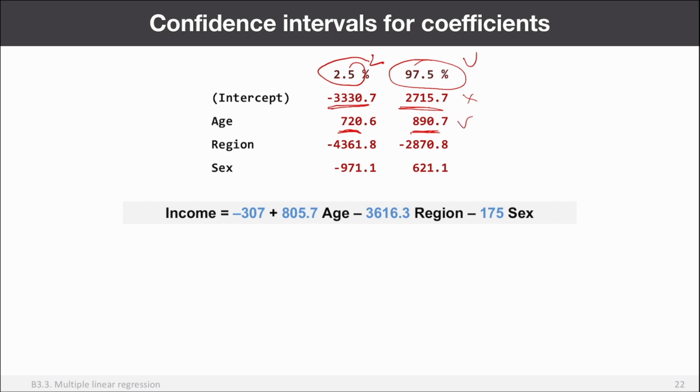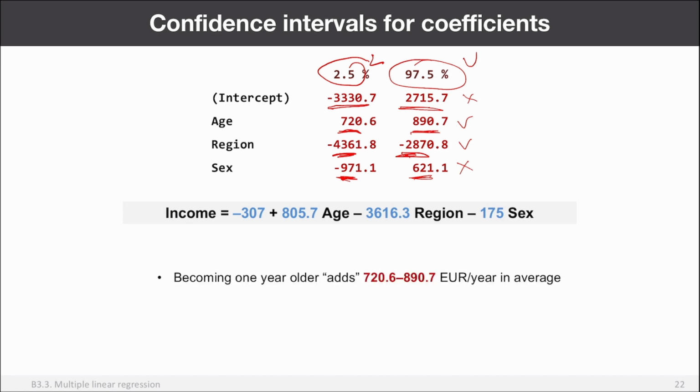Likewise, for region, we also observe minus 3600, but in fact it can be larger, it can be smaller. That's the expectation of this effect in reality for the population. But if you look at the sex, you can see it can be negative, it can be positive. Again, we don't see any evidence that there is an effect. Maybe there is, we don't know it, but we don't have statistical evidence that sex influences the income of people based on our data set.